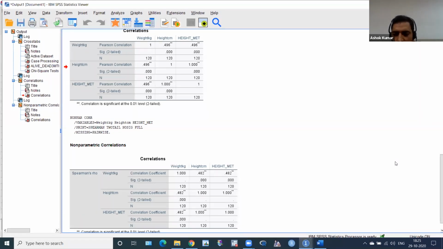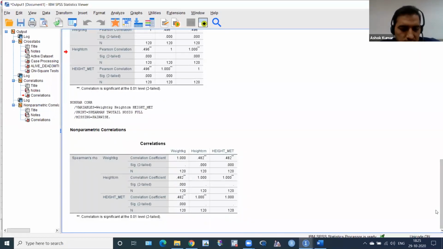Very good. Okay, so I can write down my results. I checked normality, not normally distributed. I have to use this non-parametric test, Spearman rho, and this p value, and rho value 0.482. And my result is this. N is equal to 120. I have to provide that. So there is a significant relationship. Okay. So this is about Pearson and Spearman rank correlation coefficient.